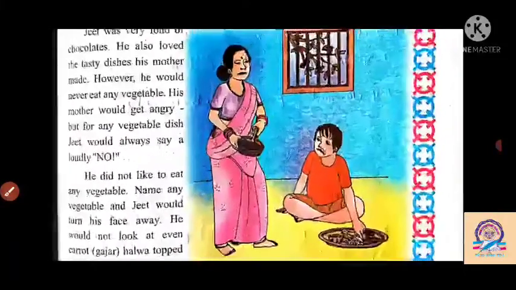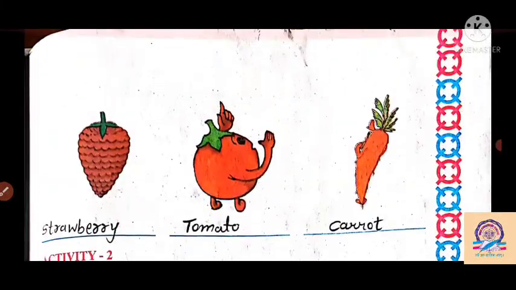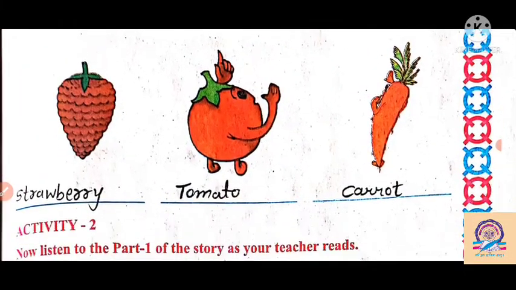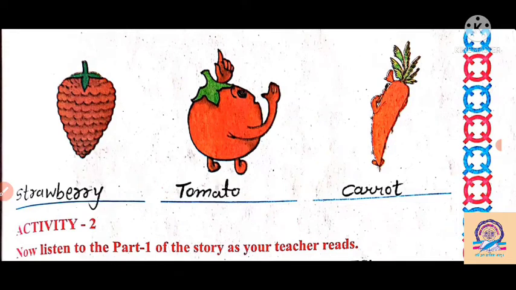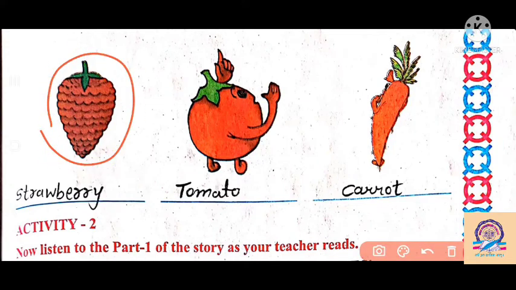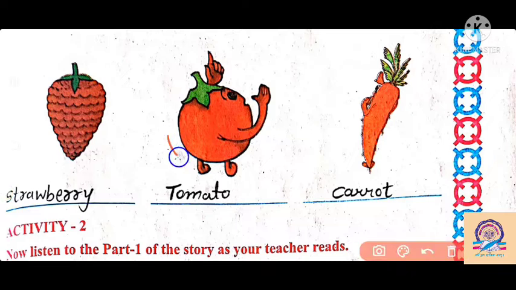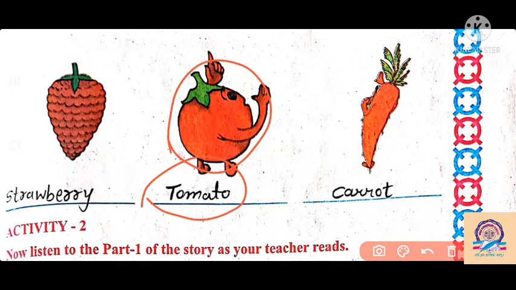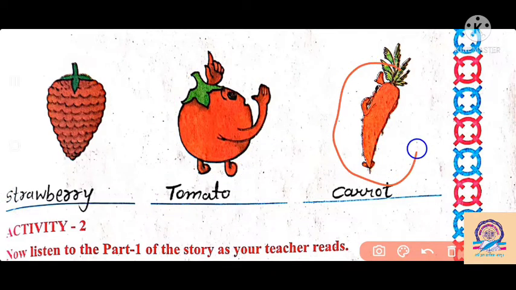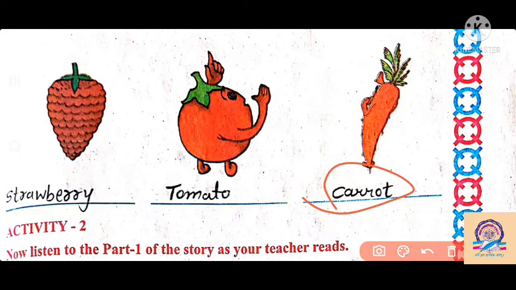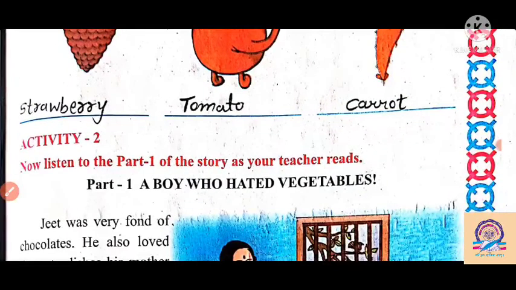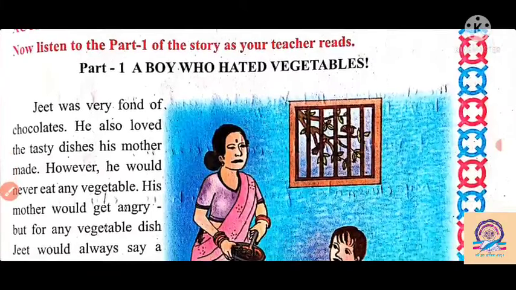Then what happens here? Why does Jeet dislike them? Then another picture is given on the second page, the first is strawberry. This is a picture of strawberry. Then a picture of tomato is given. Then this is a picture of carrot. Then in Activity 2, it says: now listen to part 1 of the story as your teacher reads it.